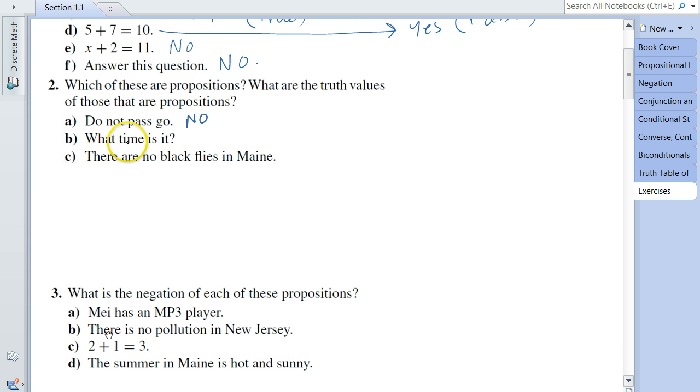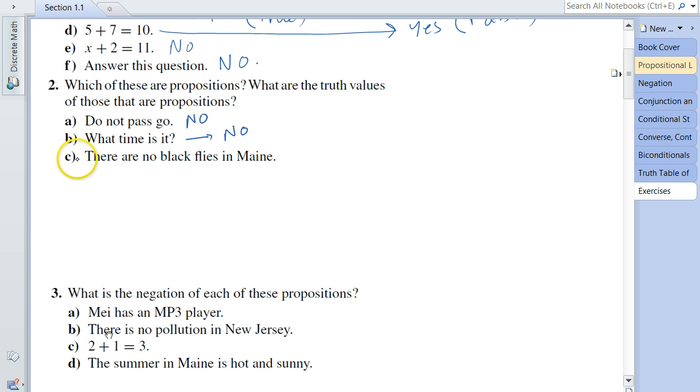The same way, "What time is it?" This is also not a proposition, so we'll say no. And if you recall, this statement was also part of the examples in the material that we covered at the beginning of the previous video.